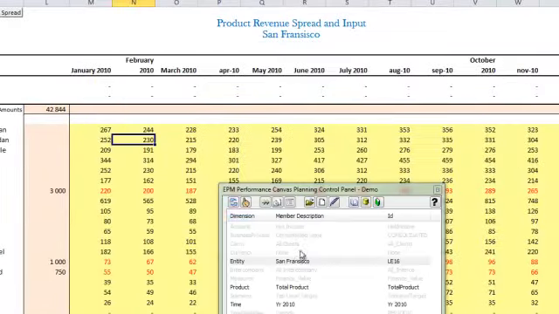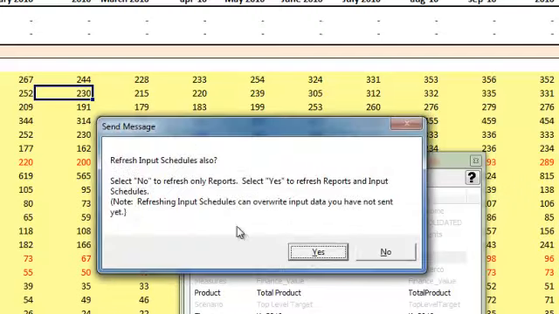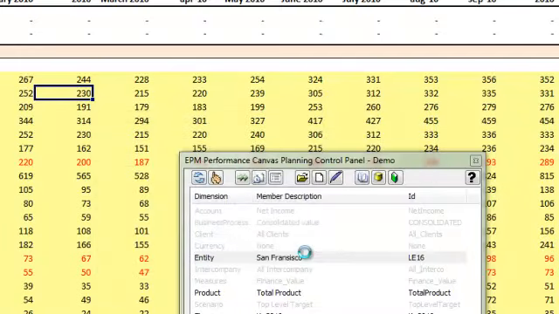Yes, we want to run that business rule. And we're going to let that business rule run. And it's going to calculate the product sales and costs, not just for San Francisco, but for the entire worldwide consolidated regions. Once that's done submitting, we click refresh, click yes. And now we're going to be able to see the product sales and costs for the San Francisco region.